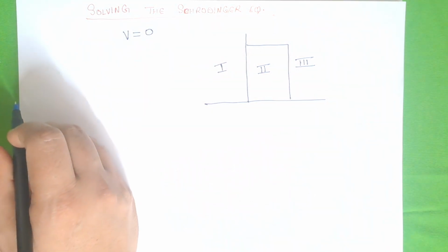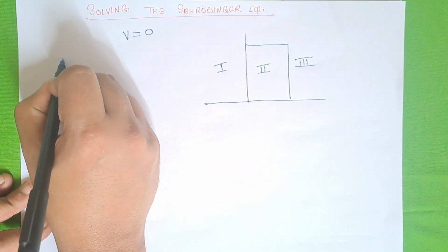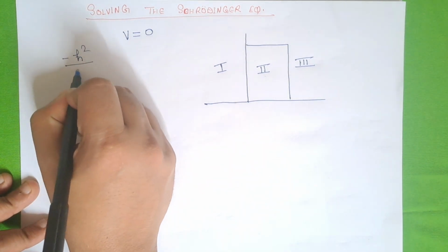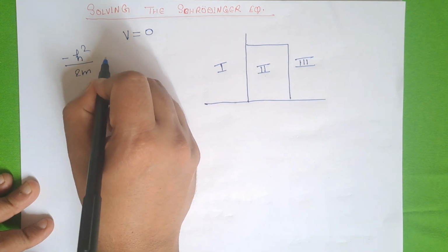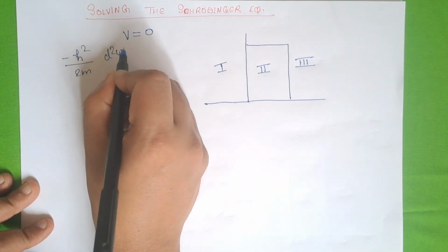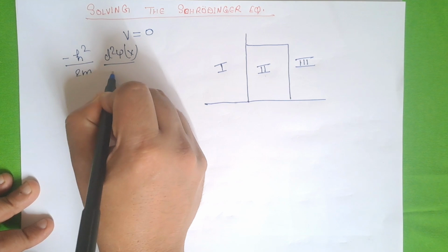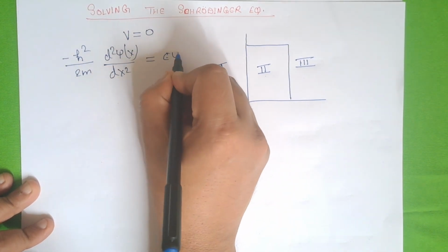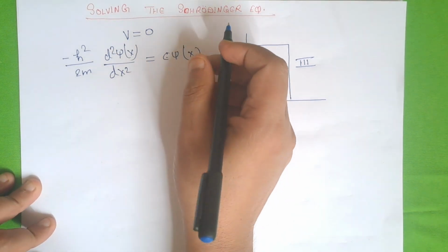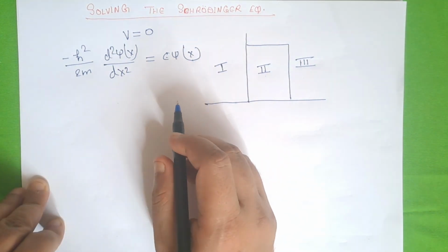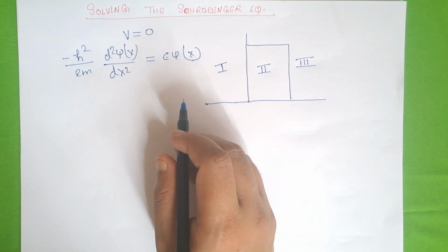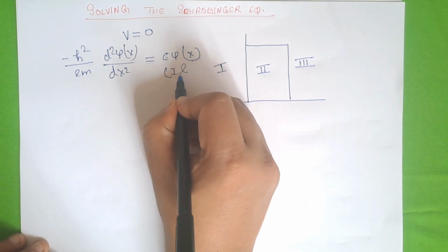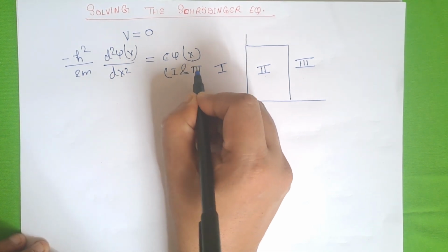So the Schrödinger wave equation for region 1 and region 3 will be minus h bar square by 2m d2 psi(x) by dx2 equal to E psi(x). This is the wave equation for region 1 and 3.